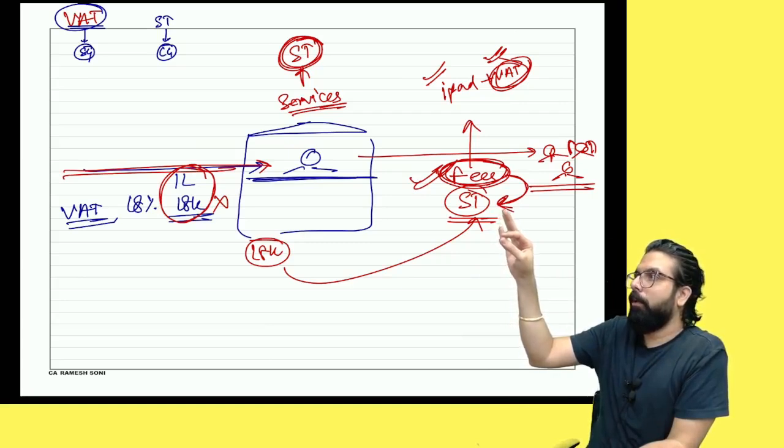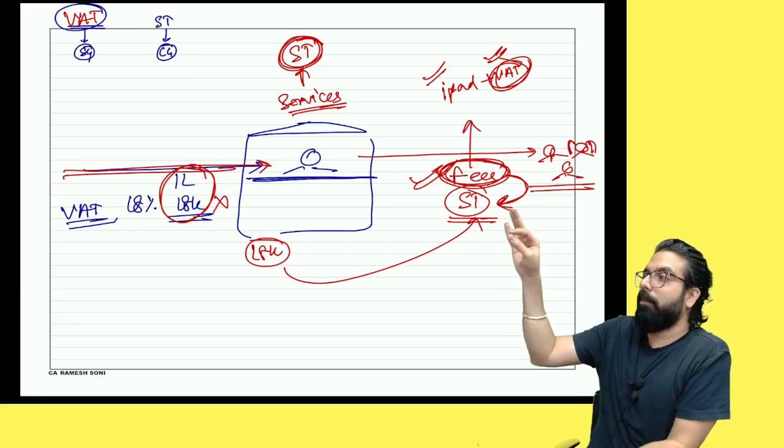Rain, rain, go away. Where is it raining? Okay, you guys are fine. Take one umbrella and sit.